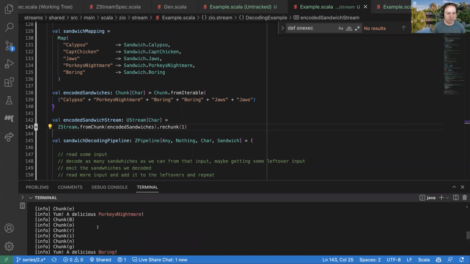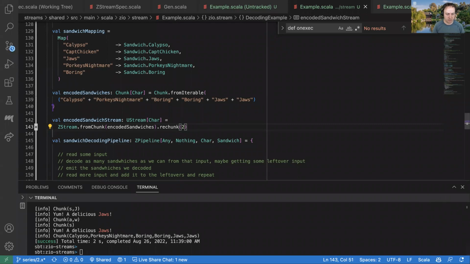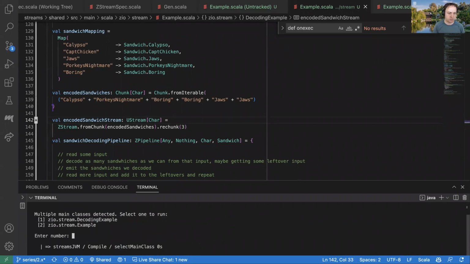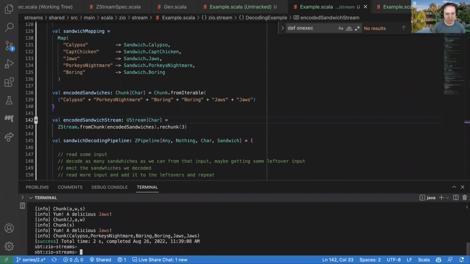And so look at that. Now we can see each of these is one individual chunk, just one chunk of one character. And we've still successfully decoded all of our sandwiches. I can do the same thing. I can change the chunk size to 2. And I still got all my sandwiches. I can change the chunk size to 3. And I still get all my sandwiches.